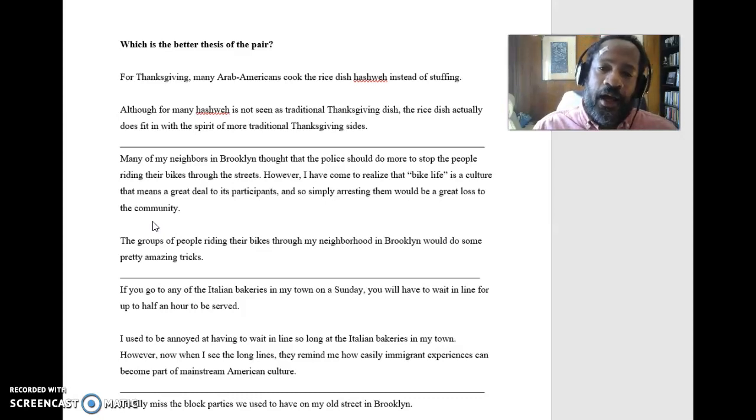This one is coming down on one side or the other, right? It's saying we should not have more police involvement. It's recognizing that some people think that we should have more police involvement, but saying, no, that's not really a good idea. Here is the better idea. And that's, again, going to be something that's provable, something that we're going to need some evidence, some research in order to be able to back up, right?